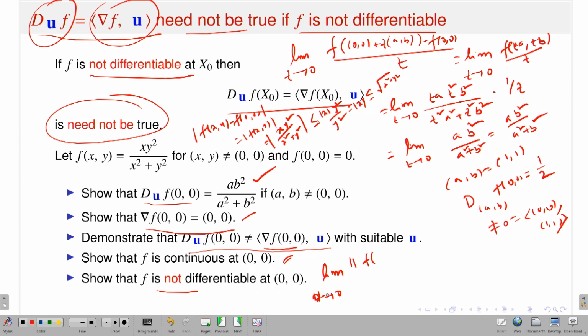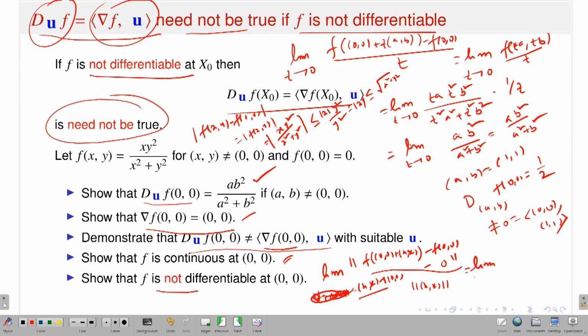Okay, so suppose h approaches 0, so that means h = (h, k) goes to (0, 0). So this should be f((0,0) + (h,k)) minus f(0,0) minus the gradient vector, but the gradient vector is (0,0), and if it acts on any vector, it is a zero linear transformation, it will give you 0. So it will not contribute anything, it is 0, divided by the norm of (h, k). That object I have to check, if this goes to 0 as (h, k) goes to 0. This limit should go to 0. But what is this?